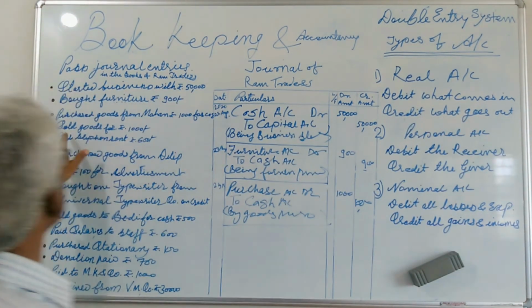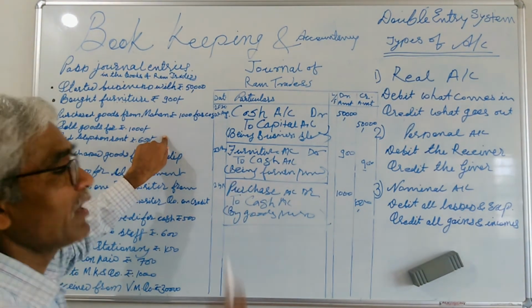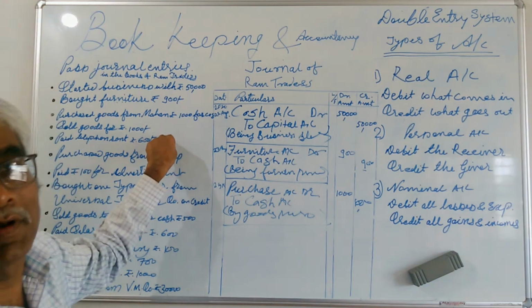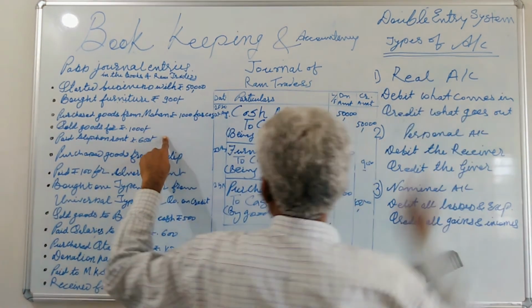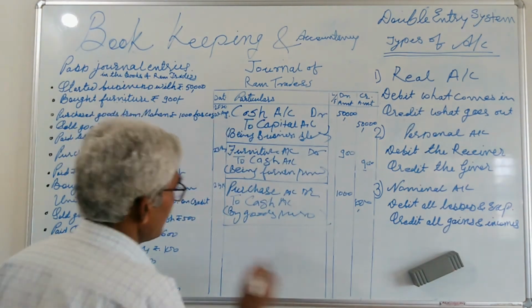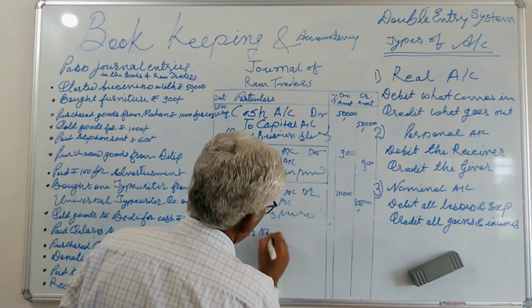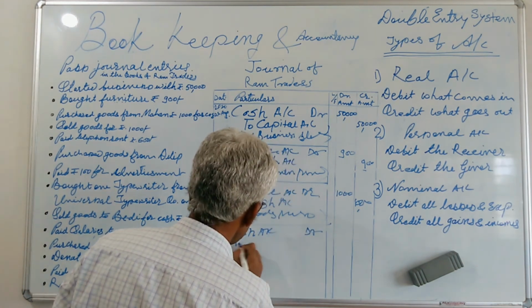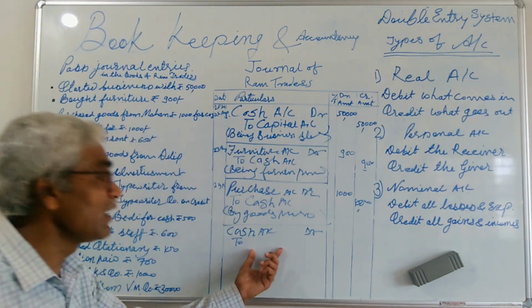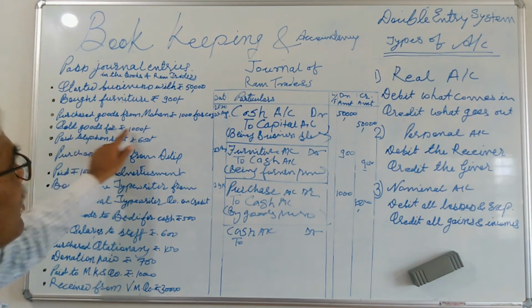As per the real account, debit what comes in, credit what goes out. In your transaction, Mr. Ram trader sold the goods, so cash comes into your business. So debit goes to cash. So I say cash account debited to. Why did we receive the cash? Think about that. Because we sold the goods for rupees 1000.